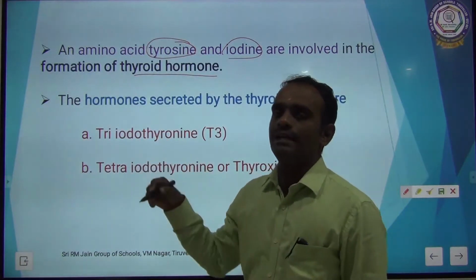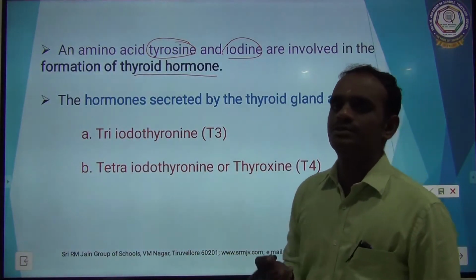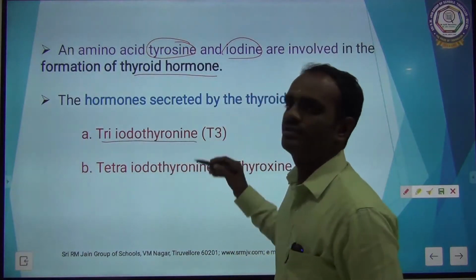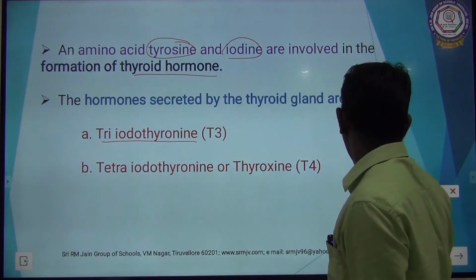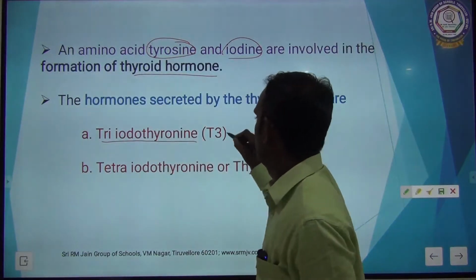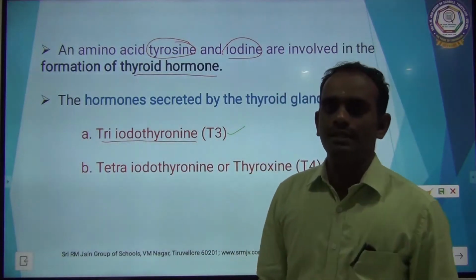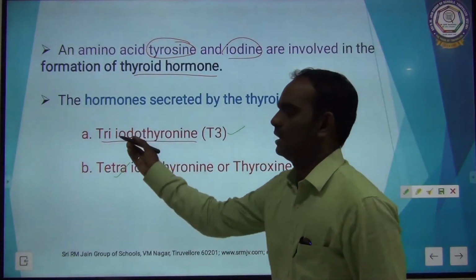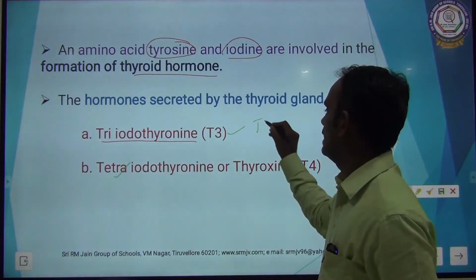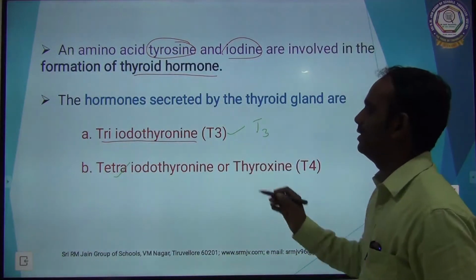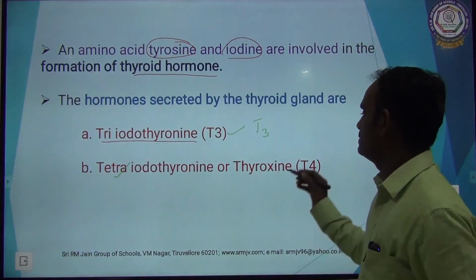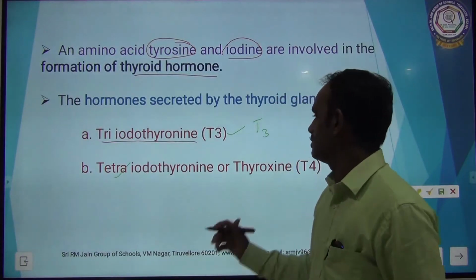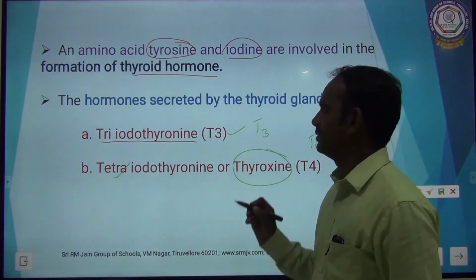The hormones of the thyroid gland. The thyroid gland synthesizes 2 different hormones. The first one is triiodothyronine and the second one is tetraiodothyronine. Triiodothyronine is marked as T3 and tetraiodothyronine is marked as T4. The tetraiodothyronine is also called thyroxine.